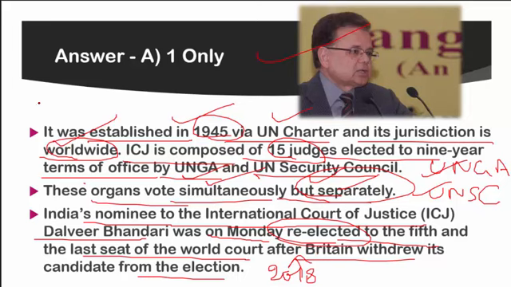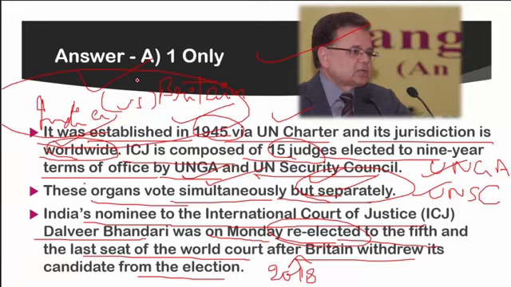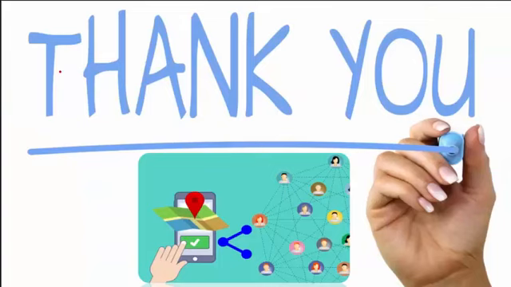There was a tussle between India and Britain. Britain wanted to get its member into the ICJ, but India, because of the Kulbhushan Jadhav case, pursued the matter very heavily, and through back-channel negotiations and various diplomatic efforts, India secured the seat and Britain withdrew its candidate. So by this, India has elected its member to the International Court of Justice, and he is Mr. Justice Dalveer Bhandari. So these are the top 5 MCQs of the day, friends.